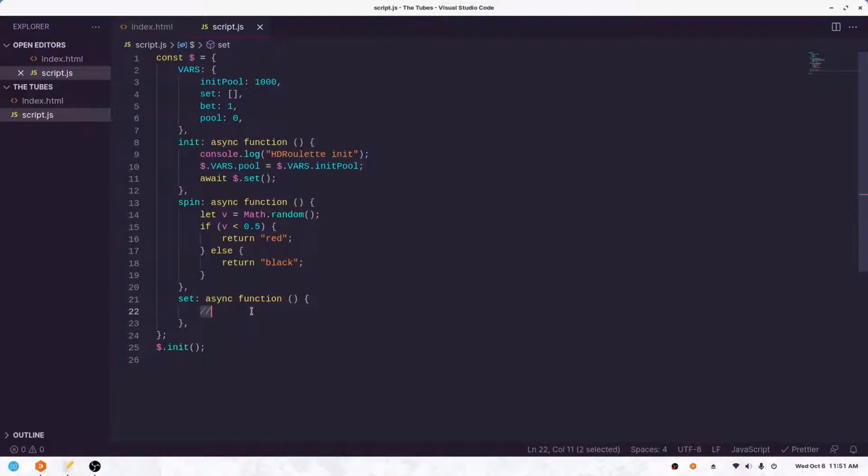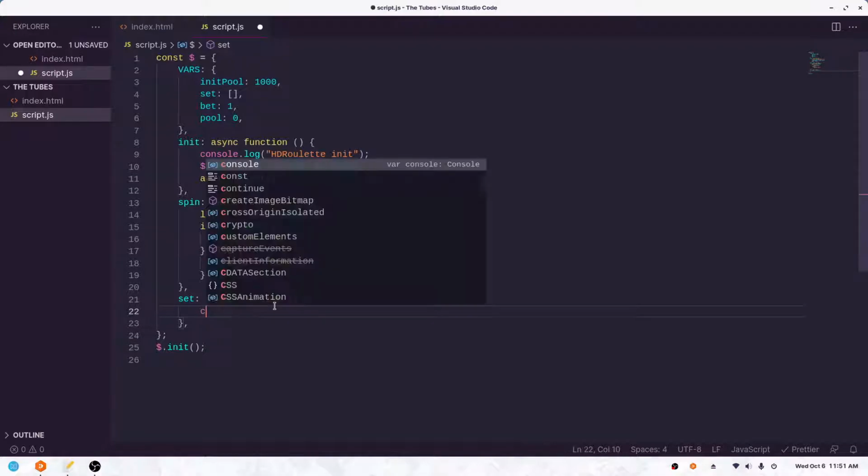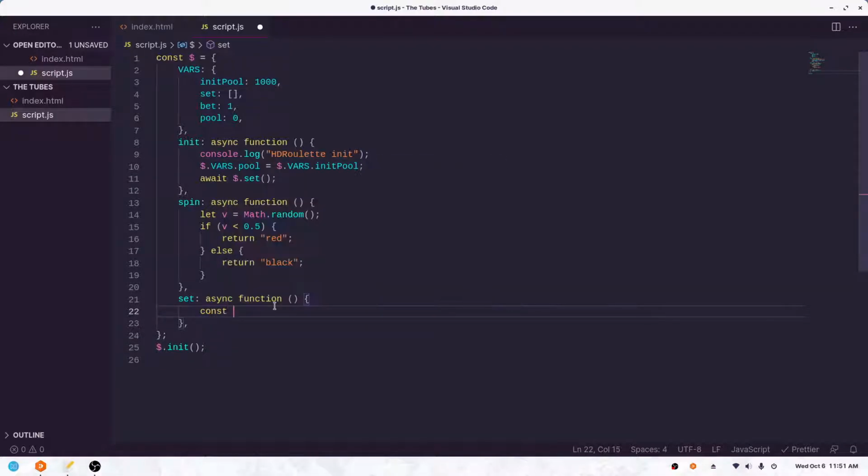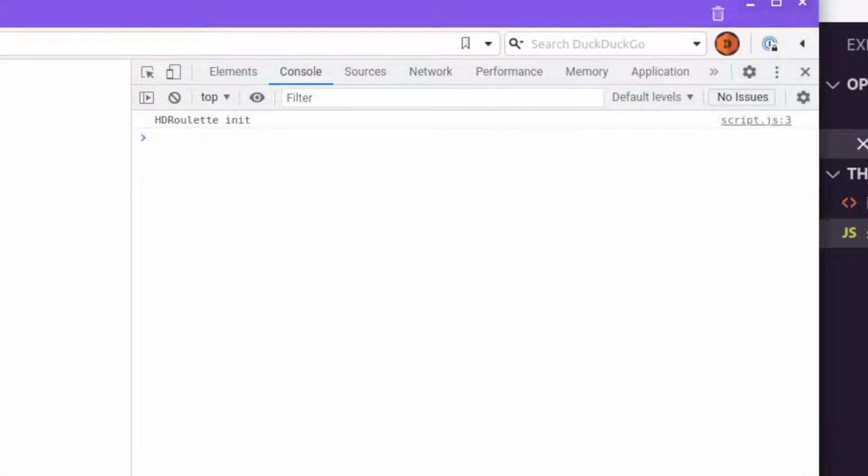So in set, what do we need here? I guess we're going to want to first get our spin. So const, what should we call it? Well, I guess we'll call it v equals await $sign dot spin. Okay, so now v, actually we can console.log v so that we can see this. Switch over to the camera. Replace, and as you can see, it's returning red, black, red, black, red. You get the idea. Great, so that's working.